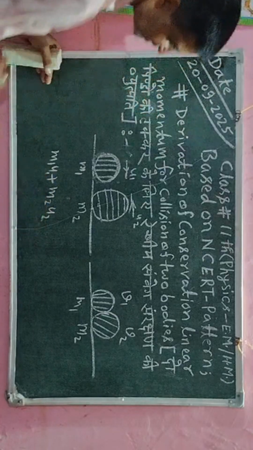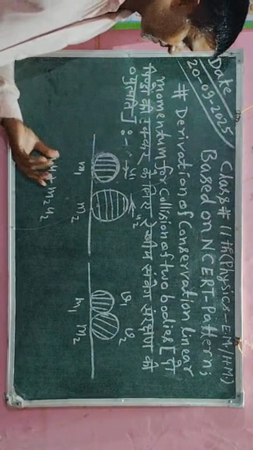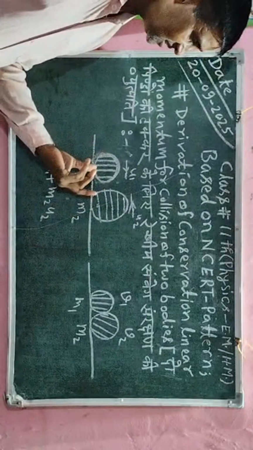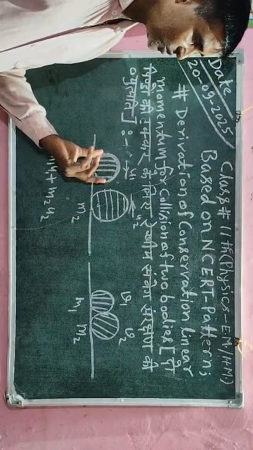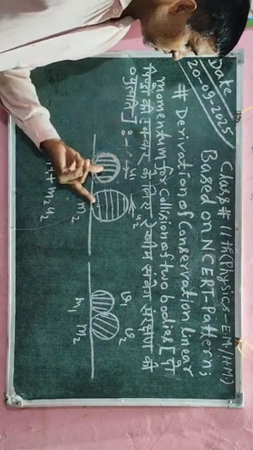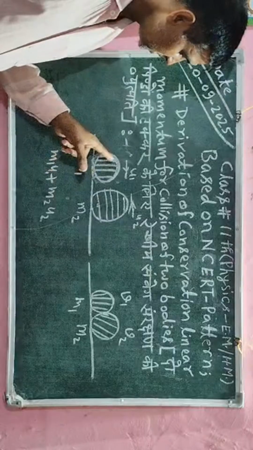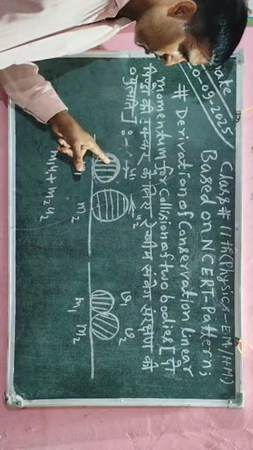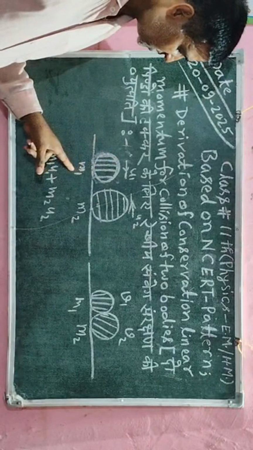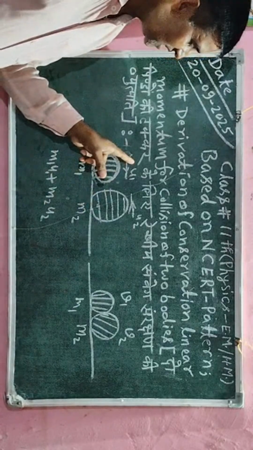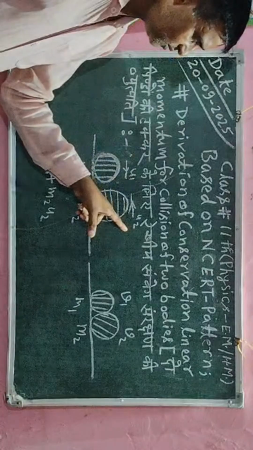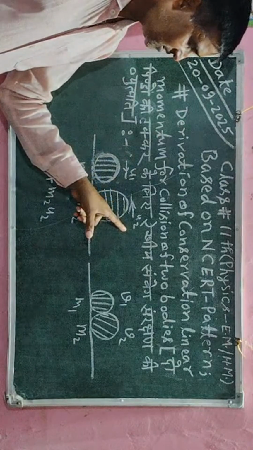Here I will take the explanation before collision. This is the figure available before the collision. Before collision, body 1 has mass m1 and body 2 has mass m2, and the initial velocity of the first body is u1, and the initial velocity of the second body is u2.